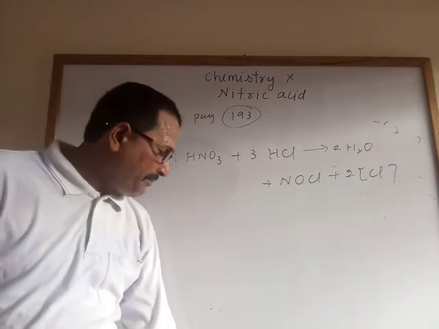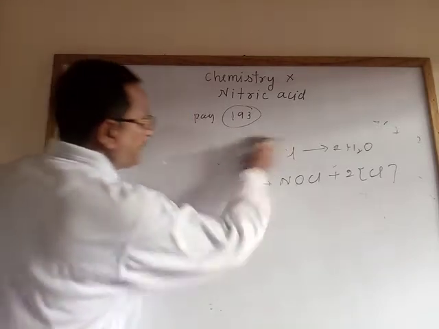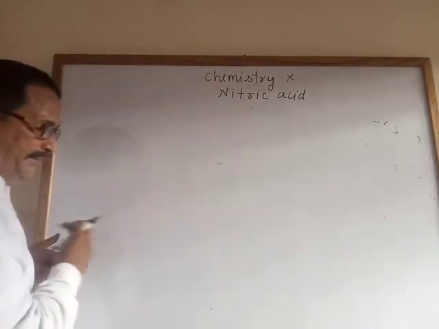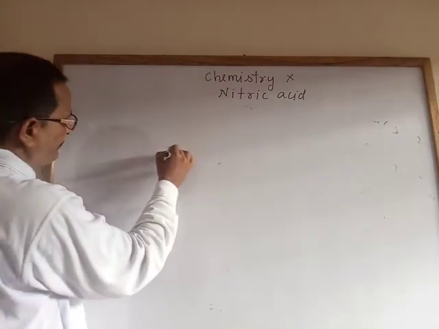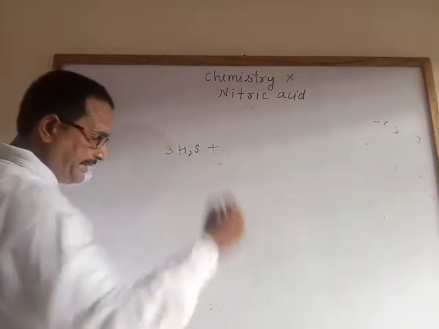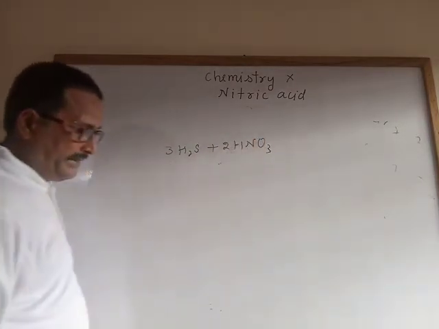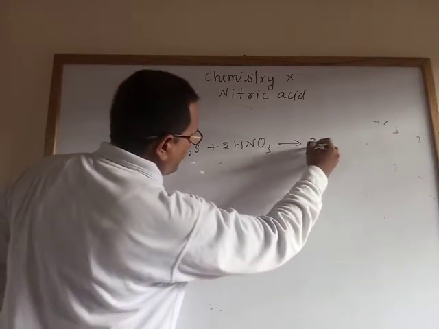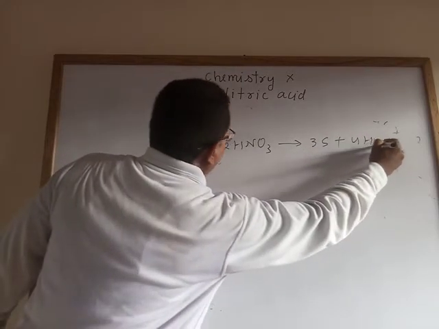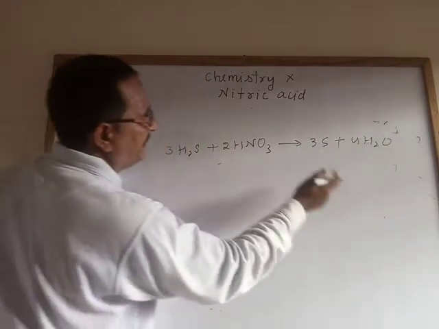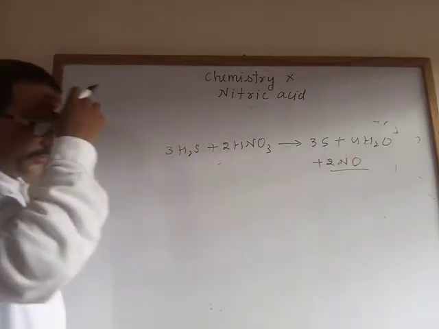Now, the chemical property: the oxidizing nature of nitric acid. Already I have explained the oxidizing nature. But here it is given with, suppose, hydrogen sulfide reacting with nitric acid, it gives sulfur plus water and neutral oxide nitrogen monoxide.